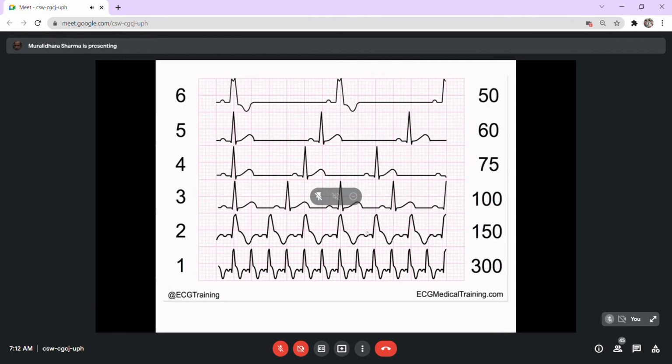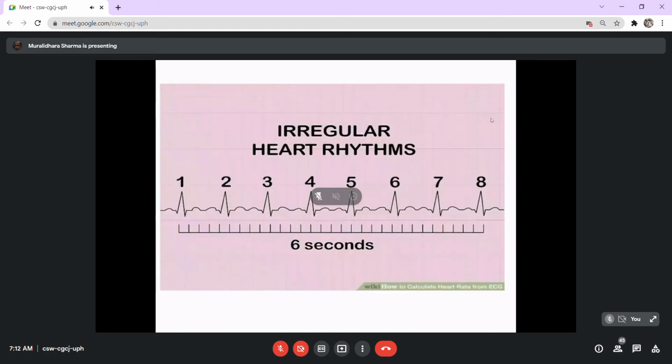Now, I have given some examples of the same, like when the rhythm is either at 50 or up to 300, the rate can vary. Exactly the same issues which we have discussed. This is just to keep your eyes conditioned. In the lowest recording, the gap between the two R waves is just one segment, that is 5 lines, and hence the rate becomes 300. Whereas in this case, it's 10 of that, and hence the rate is 50. Now that's true in case of regular rhythms.